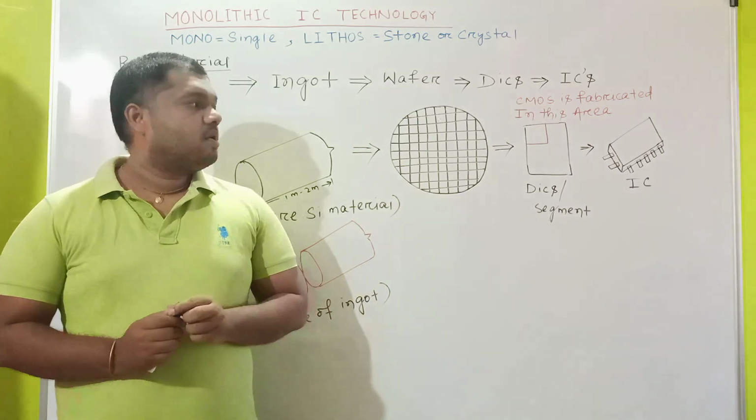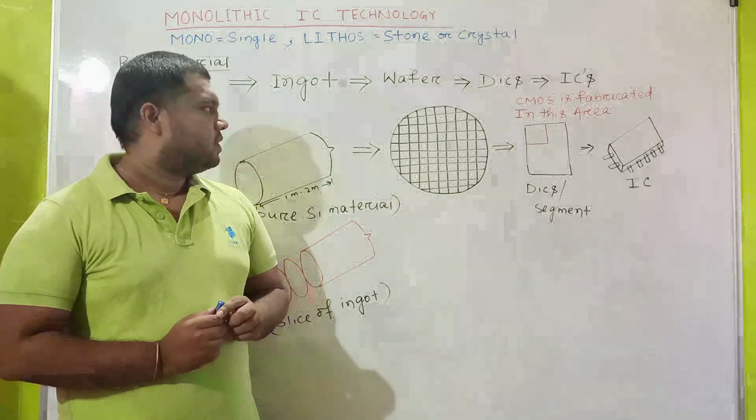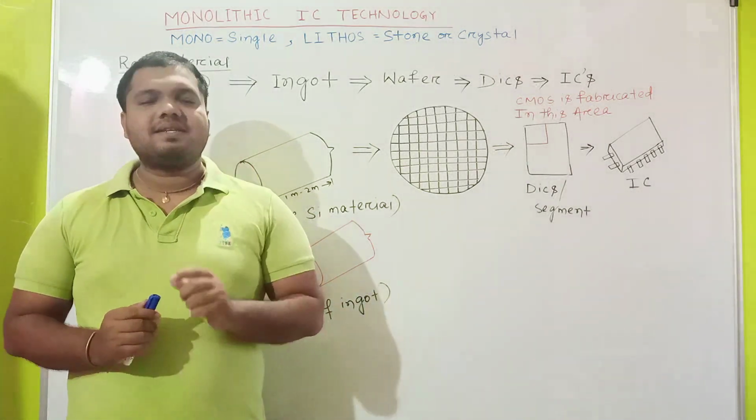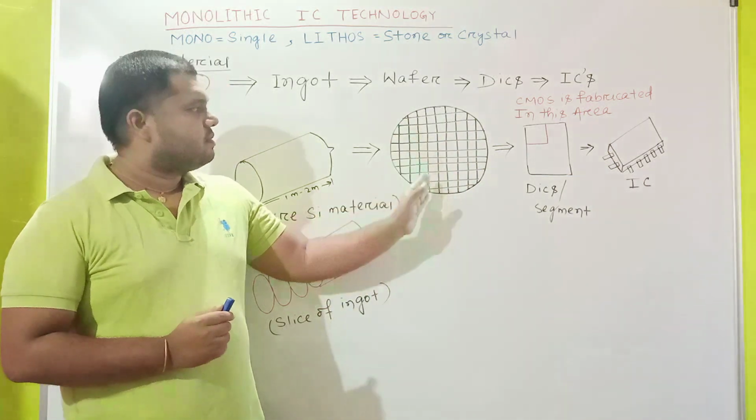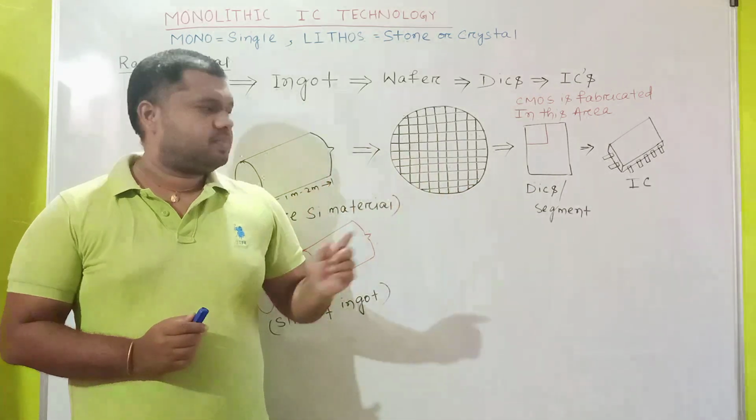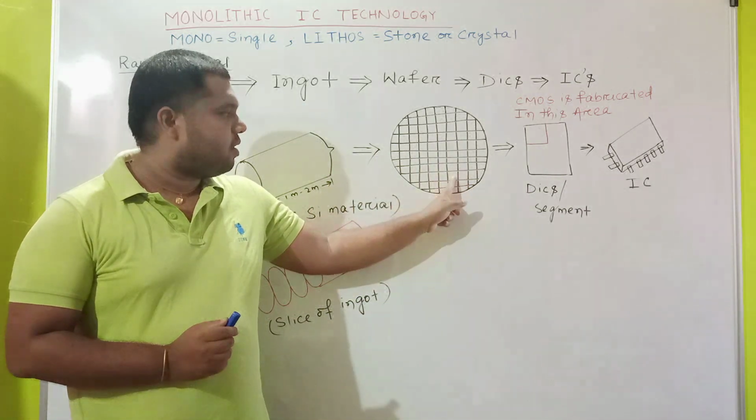Now the question is, what is batch production? Suppose a 10 centimeter diameter wafer, this is a wafer, okay? It is divided into 8,000 chips. This small portion is nothing but a segment or chip.